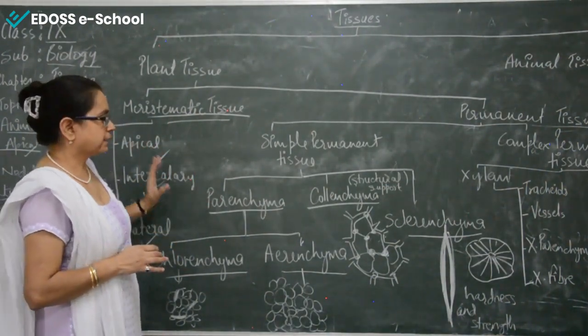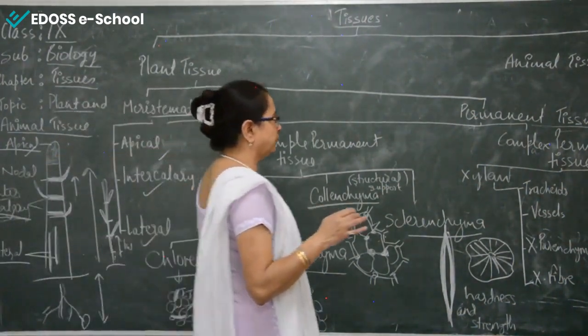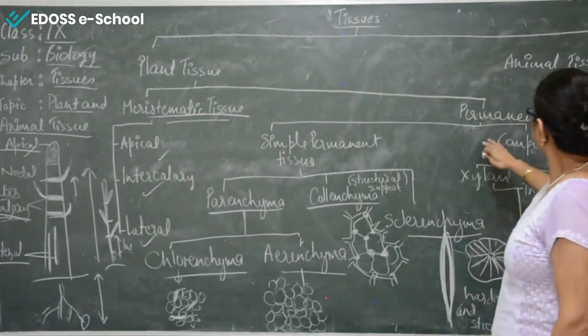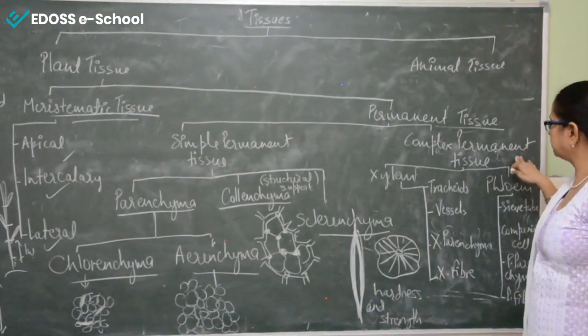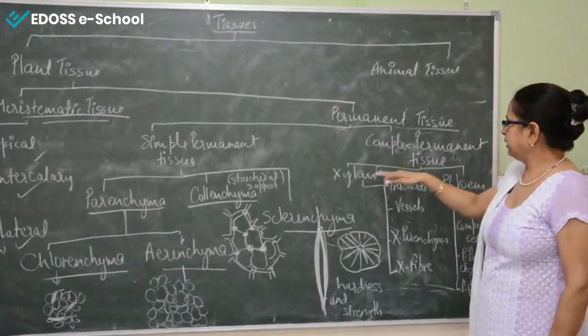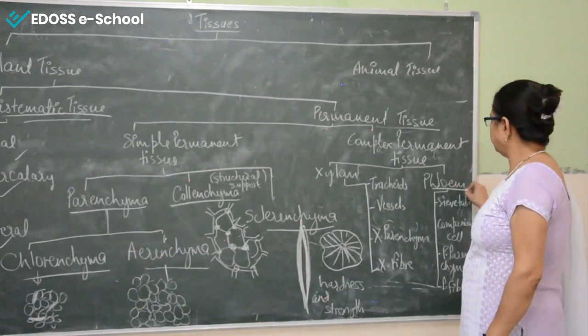I hope it's clear to you. Now we'll move towards the second section, that is the complex permanent tissue. Now regarding the complex permanent tissue, they are divided into two parts, xylem and phloem.